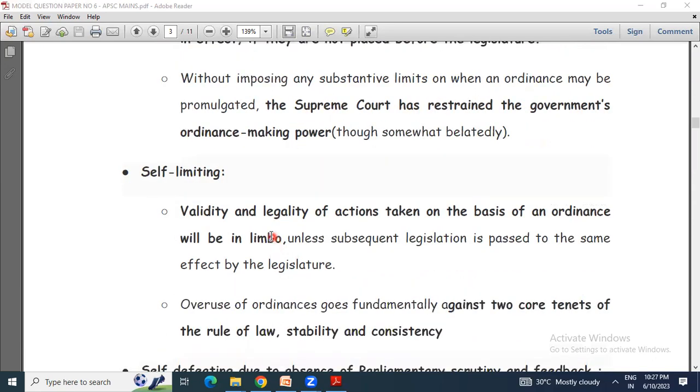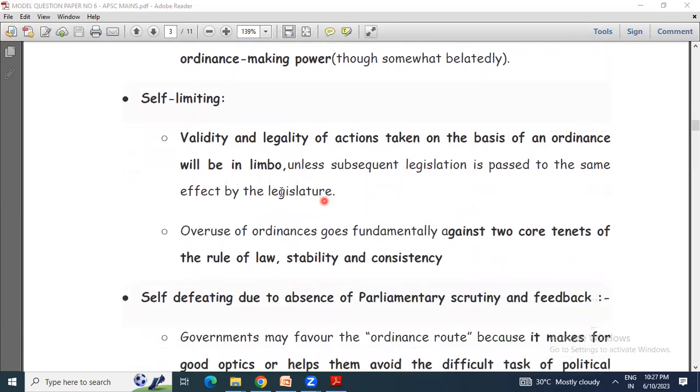Now, self-limiting: the validity and legality of actions taken on the basis of an ordinance will be in limbo unless subsequent legislation is passed to the same effect by the legislature. So this is self-limiting, means if one legislation is passed with the same effect, then it is okay. Otherwise, it will be in limbo only.